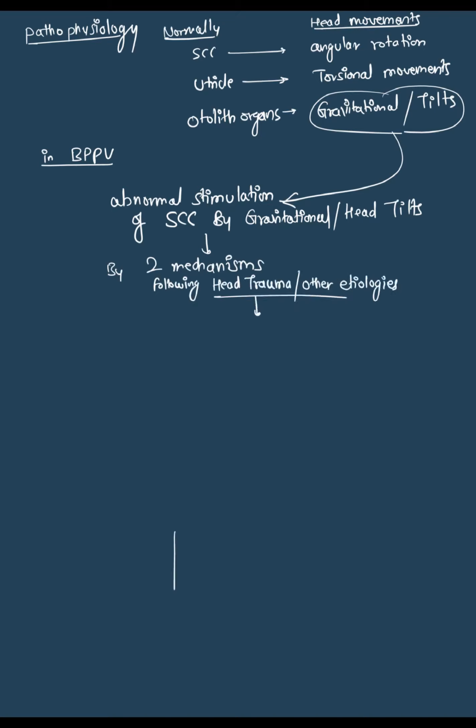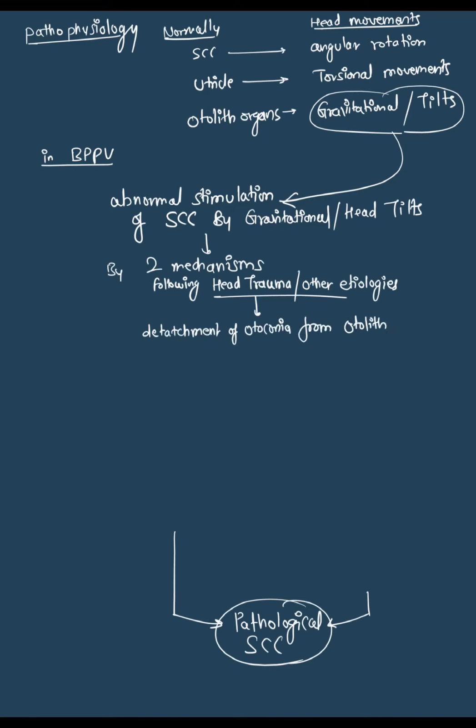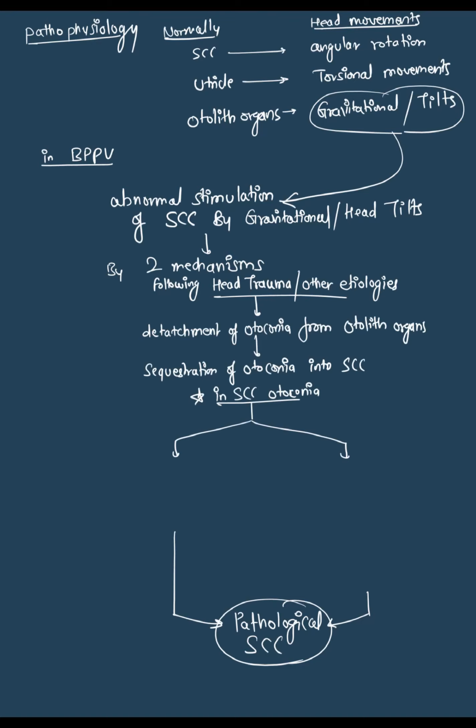Following head trauma or other etiologies, how does a pathological semicircular canal form? First, there is a detachment of otoconia from the otolith organs. Then these otoconia are sequestered into the semicircular canal.